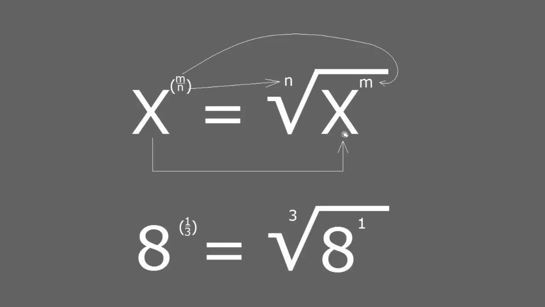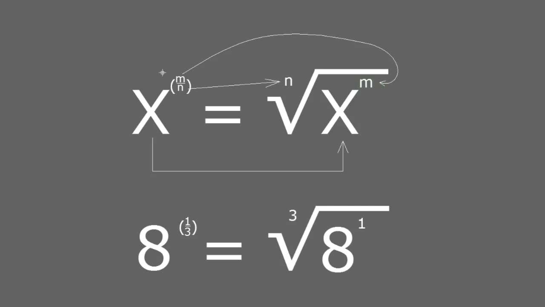So remember, if you want to change from an exponent that is not an integer, the first thing you have to do in order to use this method is to express it as a fraction. So we have it here, and what you do is that the base number becomes the radicand, goes inside of the radical sign. The numerator becomes the exponent of the radicand, the exponent of the number or the variable that's inside of the radical sign.